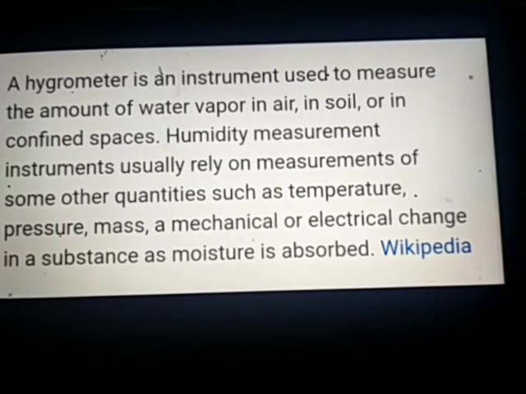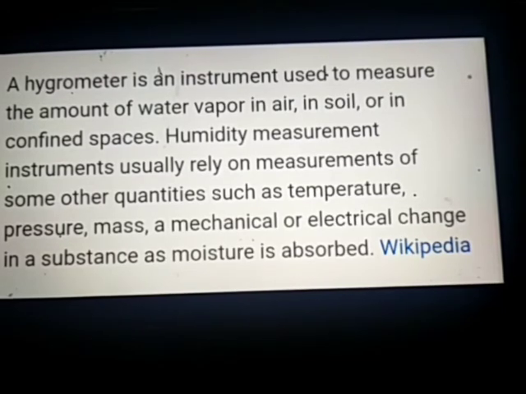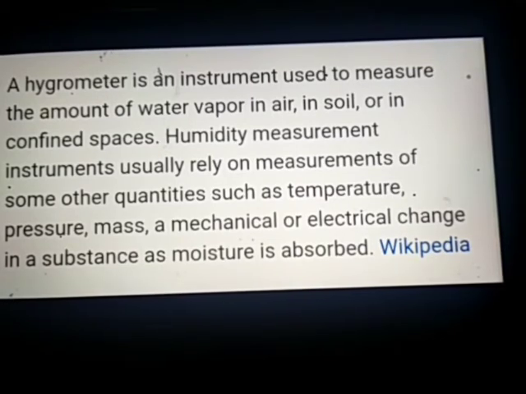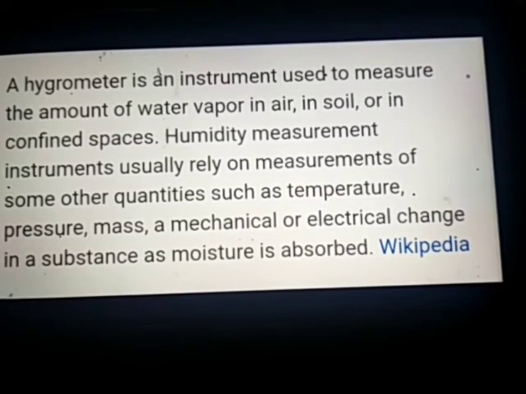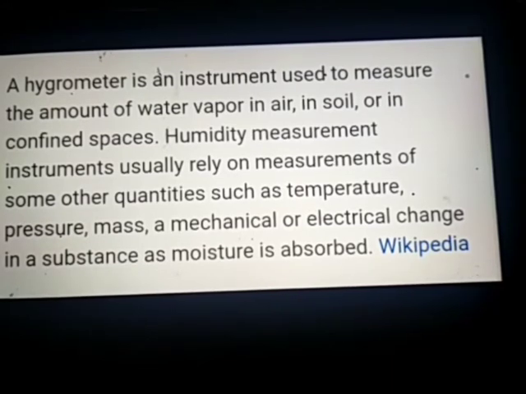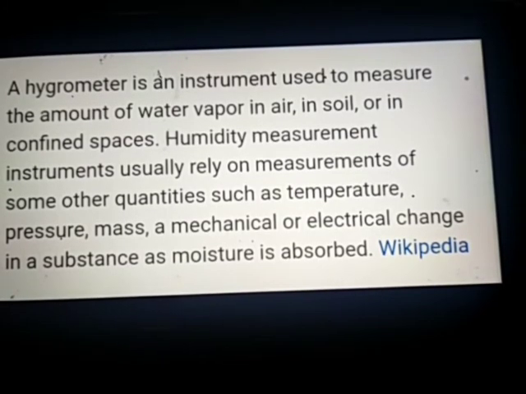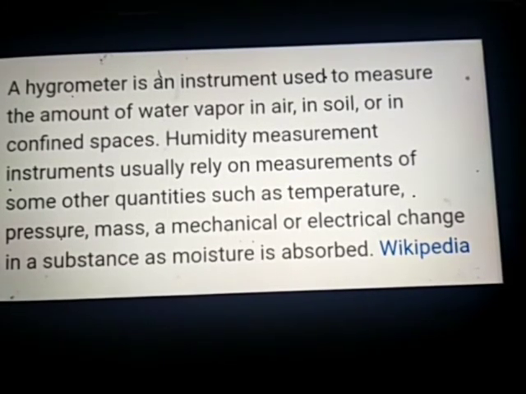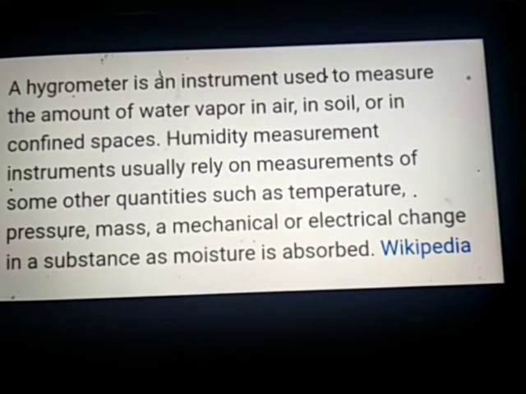Next is hygrometer. A hygrometer is an instrument used to measure the amount of water vapor in air, in soil, or in confined spaces. Humidity measurement instruments usually rely on measurements of some other quantities such as temperature, pressure, mass, or a mechanical or electrical change in a substance as moisture is absorbed.